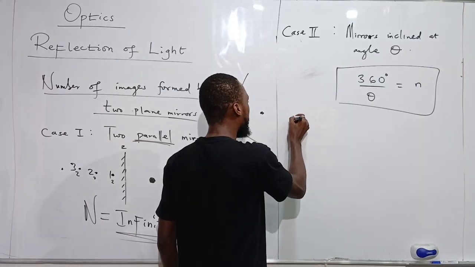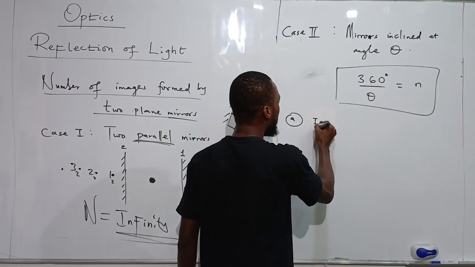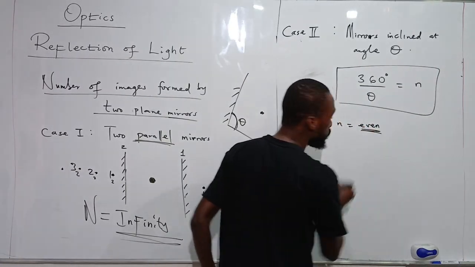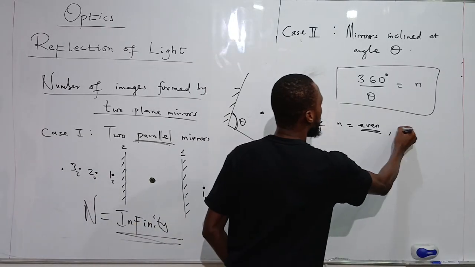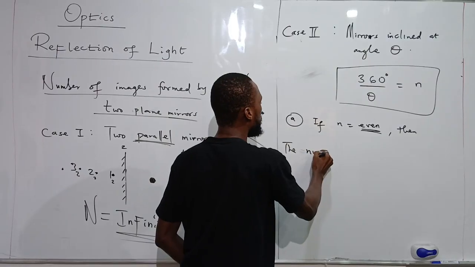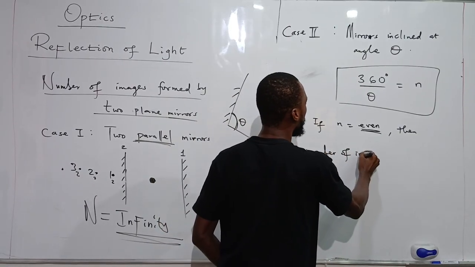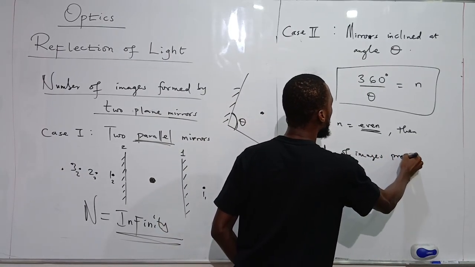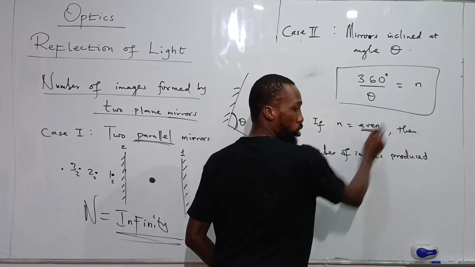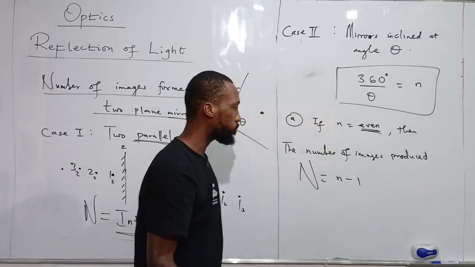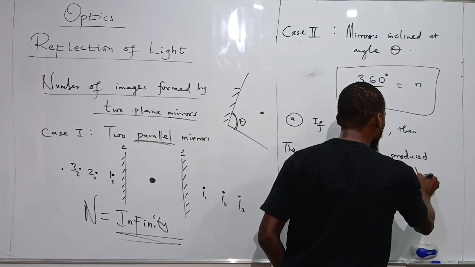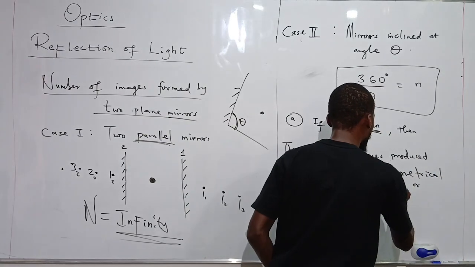All right. So the first case here is if n is an even number. If n is even, then the number of images produced, let me use capital letter N, will be this small n minus 1, whether we are dealing with symmetrical placement or asymmetrical placement.